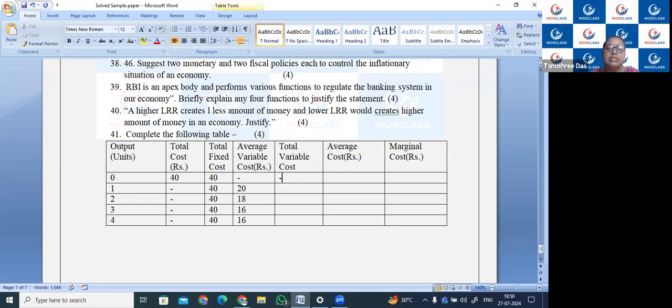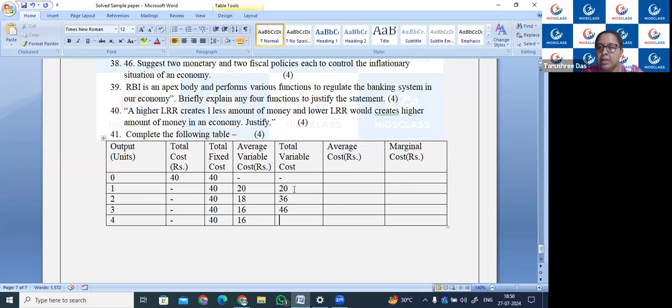Second, 20 into 1, 20. 18 into 2, 36. Then 16 into 3, that is 48, and 16 into 4. How much? 64. Isn't it?